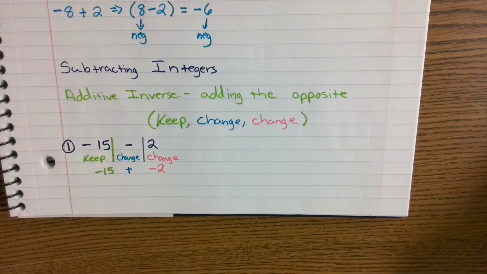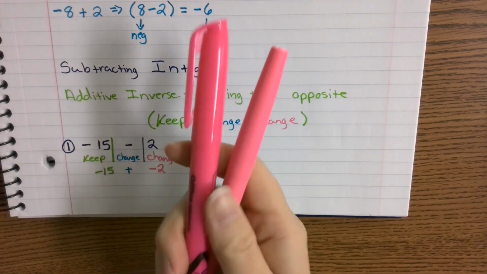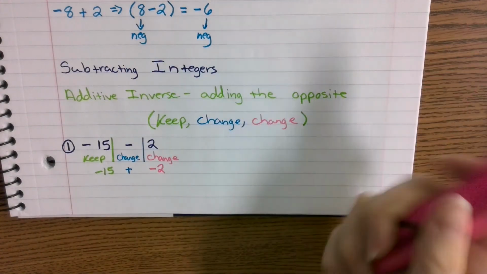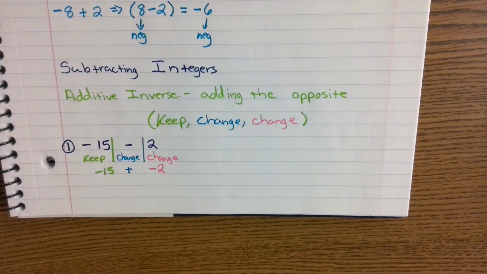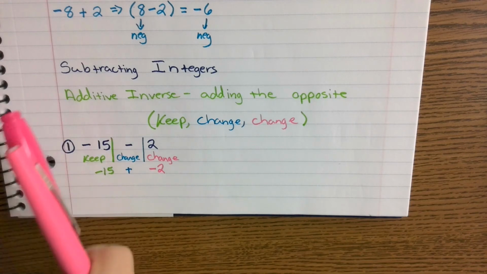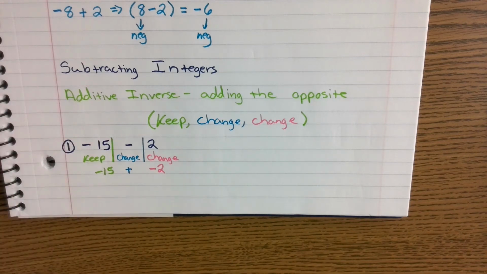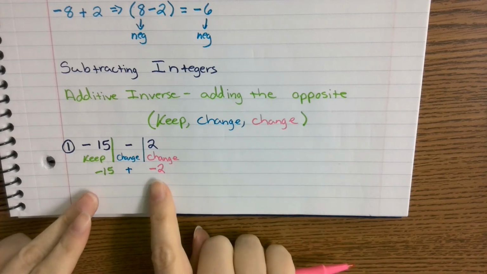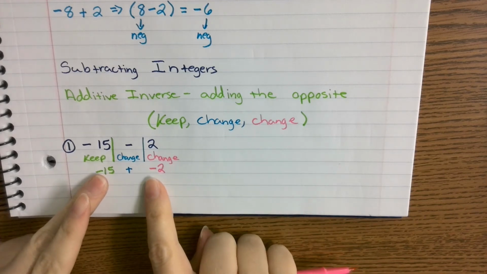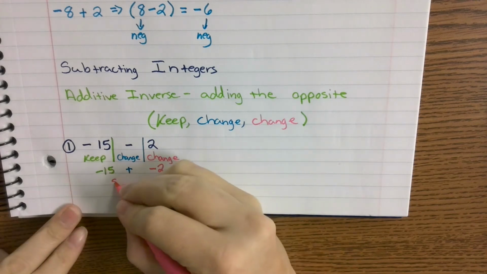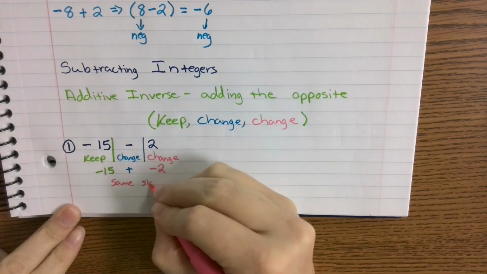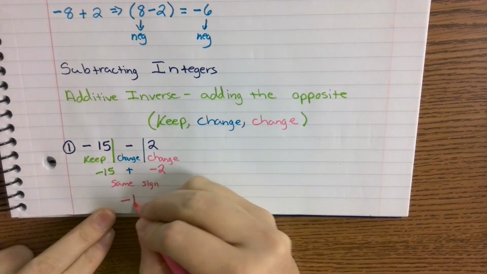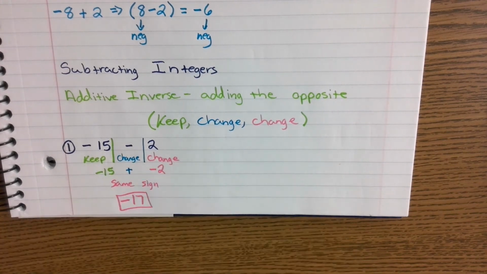So it's essentially like saying, hey, I've got 15 pink markers and I've got 2 pink markers. Can I count those pink markers together? Yes, because they're all pink. So if I've got 15 of them and then I've got 2 more of them, how much do I have? Negative 17. So you're just following that addition rule of same sign. They are the same sign, so you're going to add and keep. Negative 17. When they're the same sign, you add and keep.